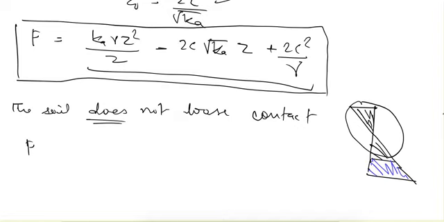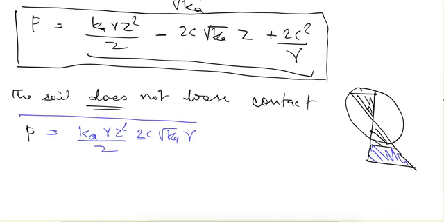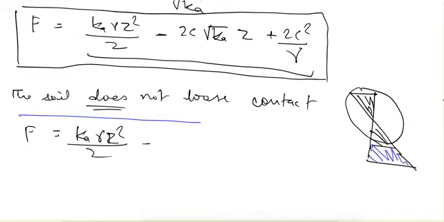So in that case the pressure can be given as Ka gamma z square upon 2 minus 2c under root of Ka z. So what we have done to find this formula, write here properly: F is equal to Ka gamma z square upon 2 minus 2c under root of Ka z.